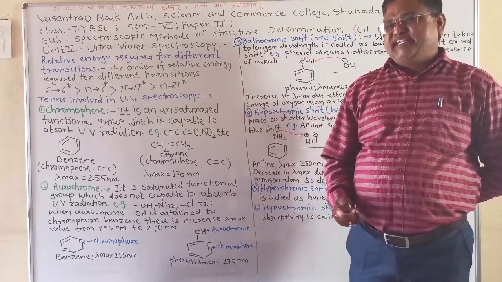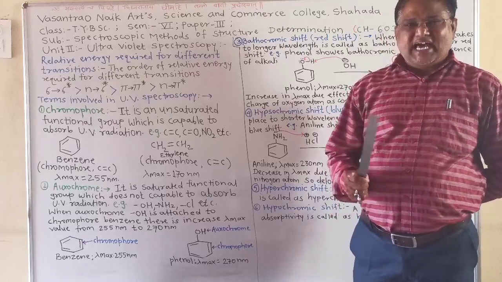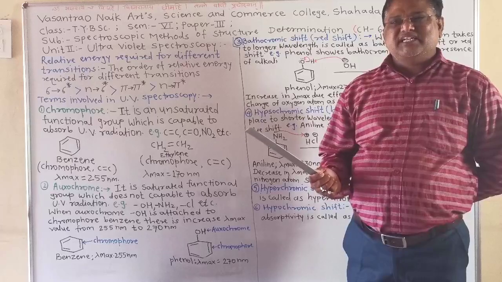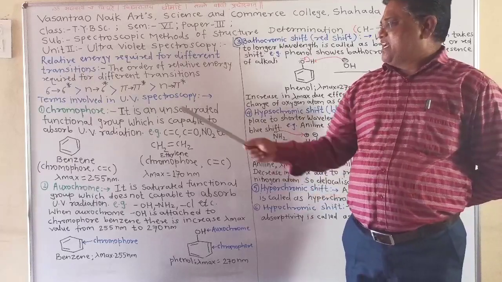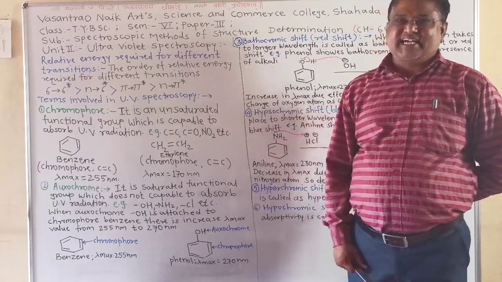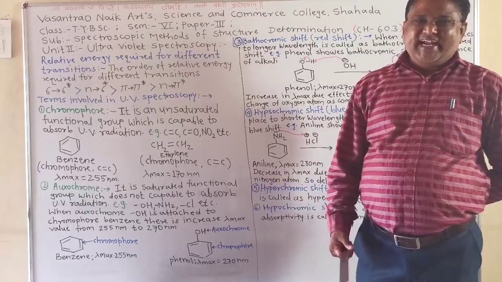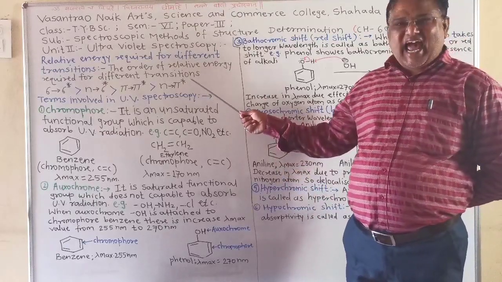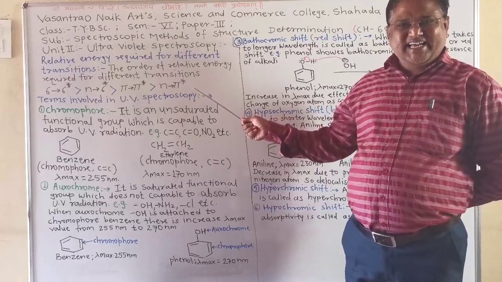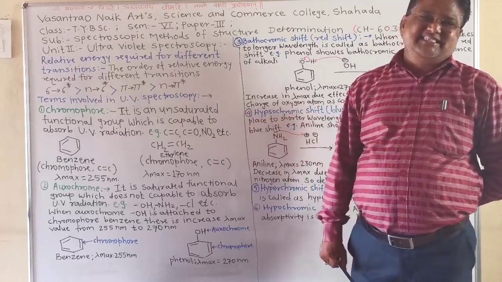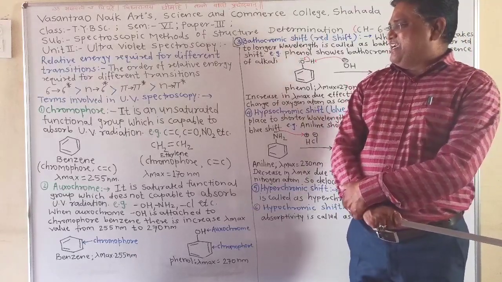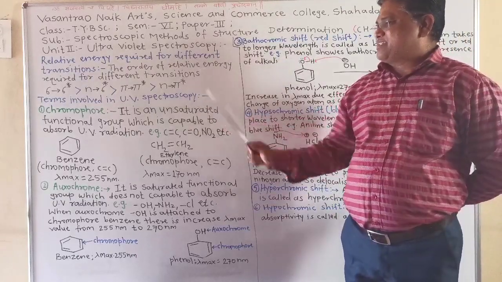The compounds containing a double bond between a carbon atom and heteroatoms like oxygen, nitrogen, sulfur indicate n to pi star excitation. We can take the example of ketones, acids, aldehydes. These contain the C double bond O group and therefore they indicate n to pi star excitation.